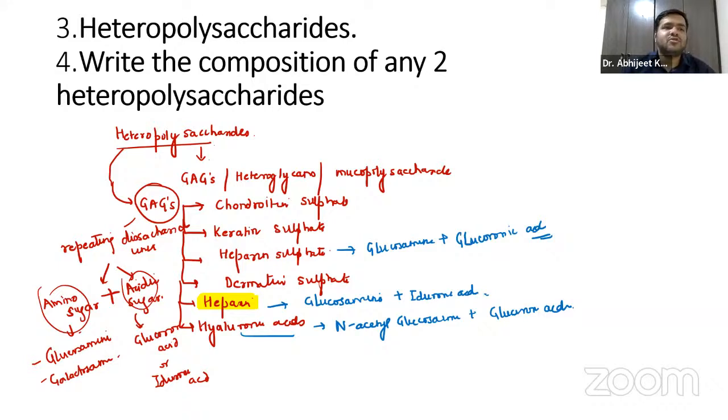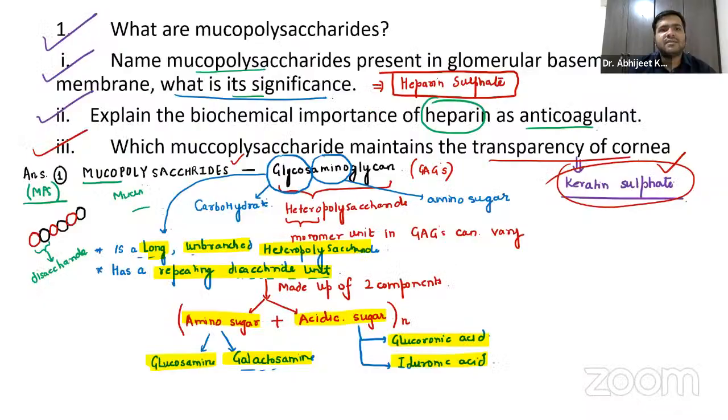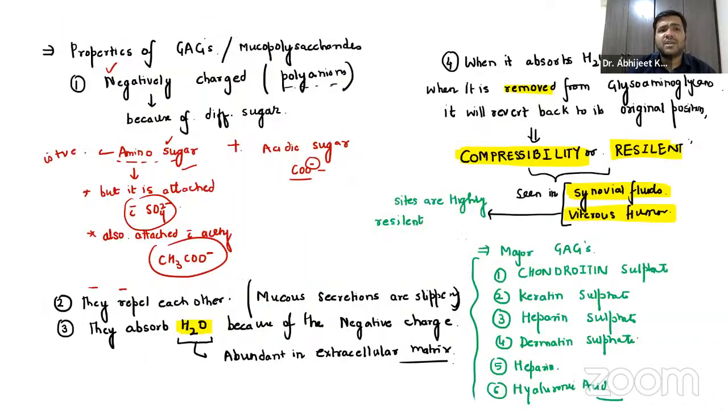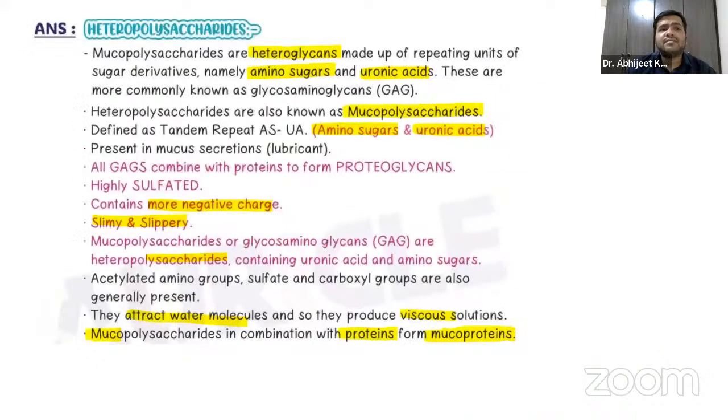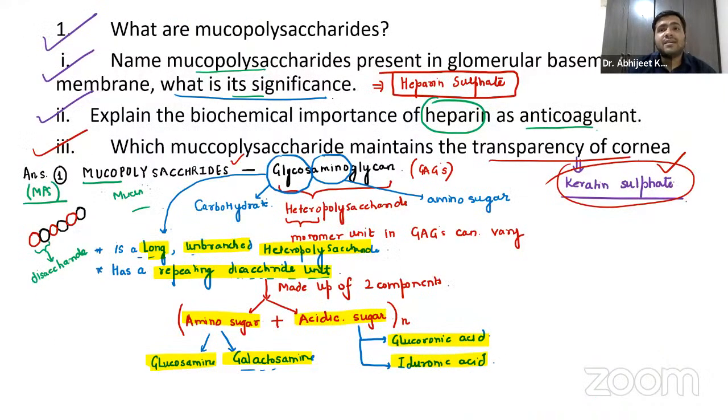Just mention this as a short answer question. So we have discussed heteropolysaccharides in detail, and that was for today's class. We discussed the mucopolysaccharides in detail: the definition, the composition, the properties. We discussed heparan sulfate, which is present in the glomerular basement membrane, and its role in our body.